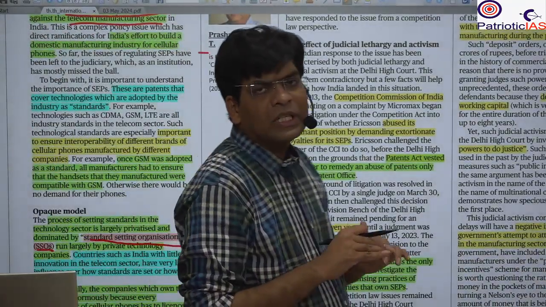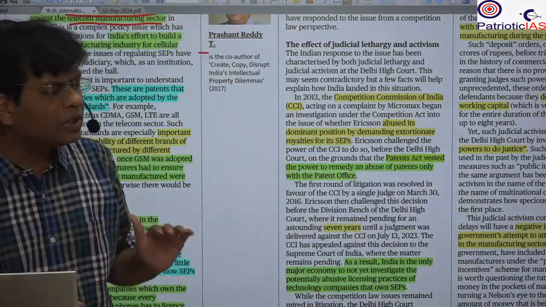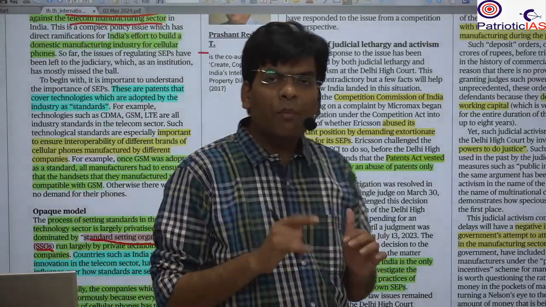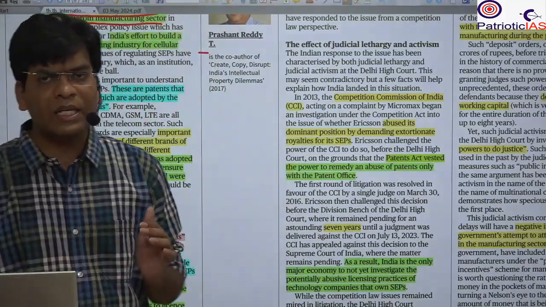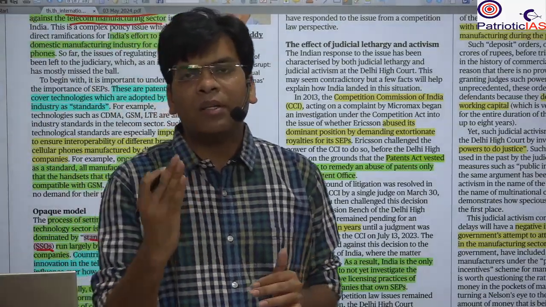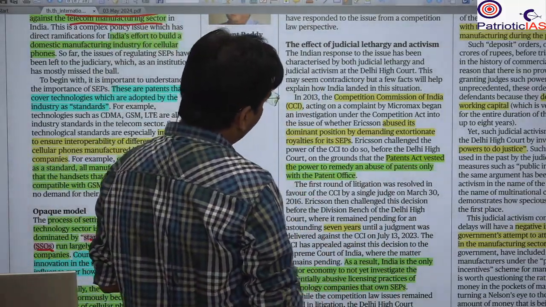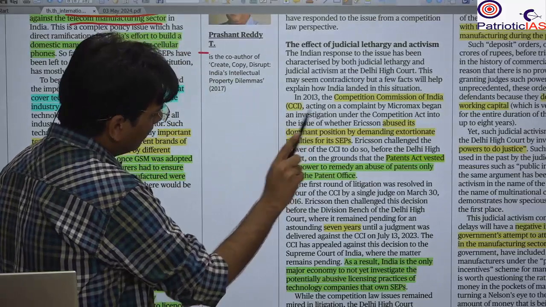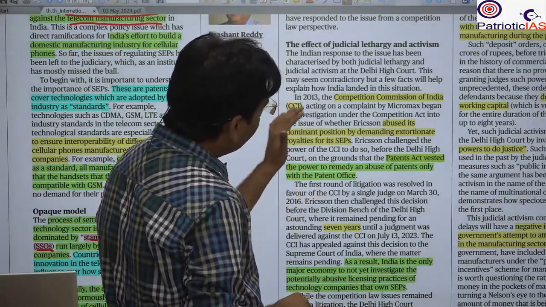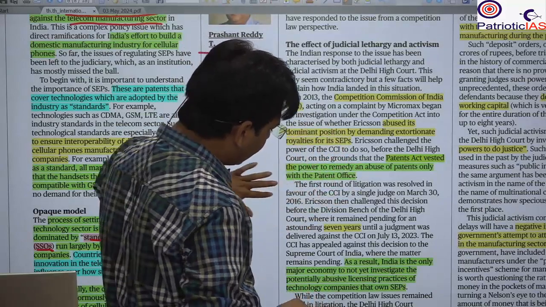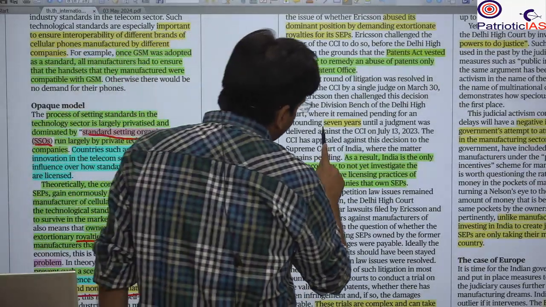What is the solution in India? In India generally it is solved by the judiciary. And here the judiciary suffers from both delay as well as activism. Delay means many cases have been delayed for many years. For example, here it is given that in one case, the Ericsson company filed a case against the Indian company Micromax, and under this case the judgment came after 7 years.